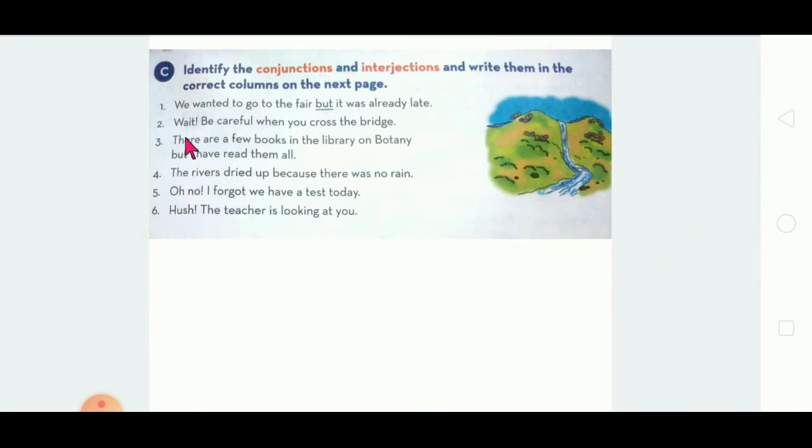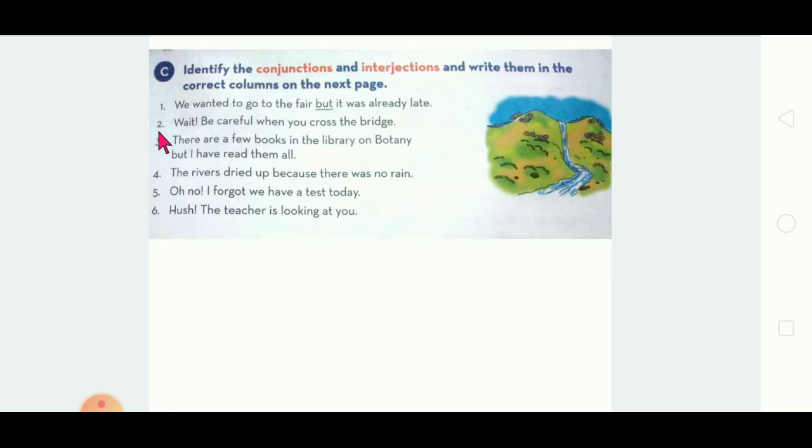So, same thing next also. See, they have given wait. Exclamatory mark is given now. Wait! Be careful when you cross the bridge. When you are crossing the bridge, you should be careful. You should wait and be very patient. Then only you should cross the bridge.